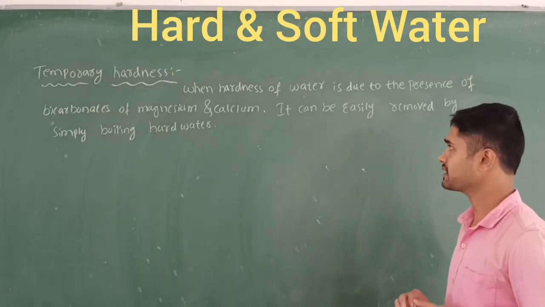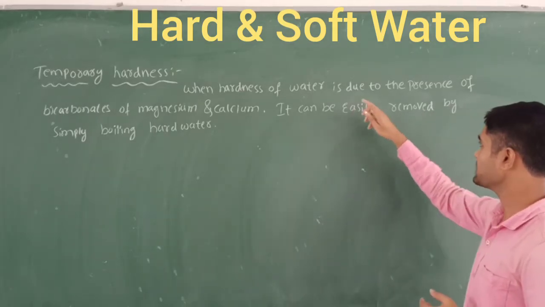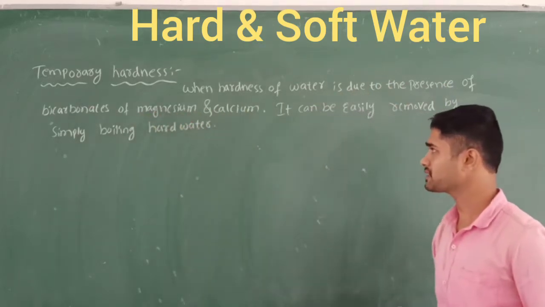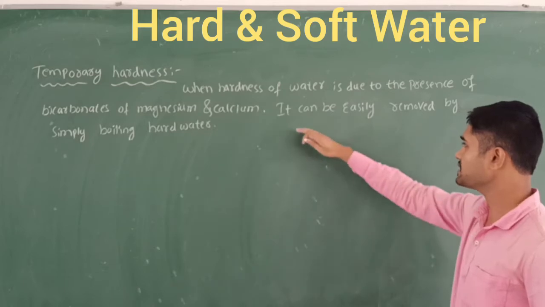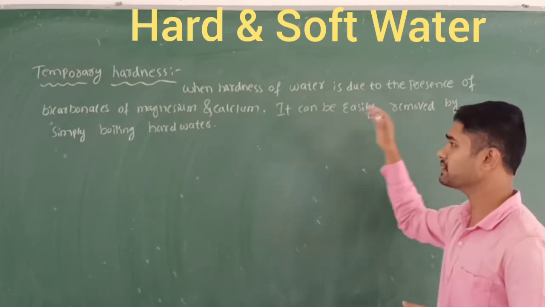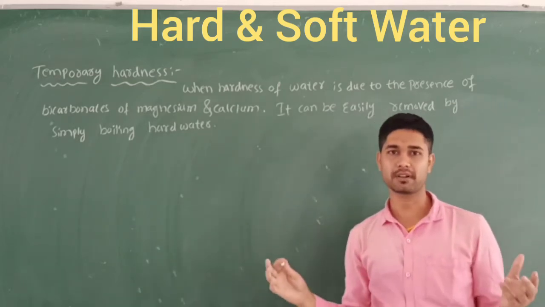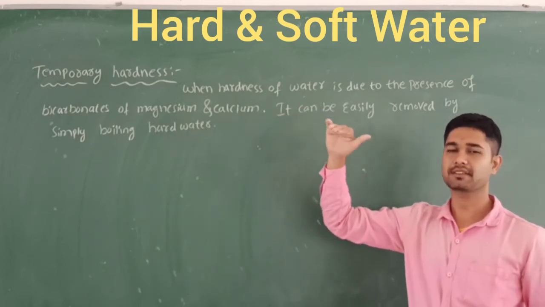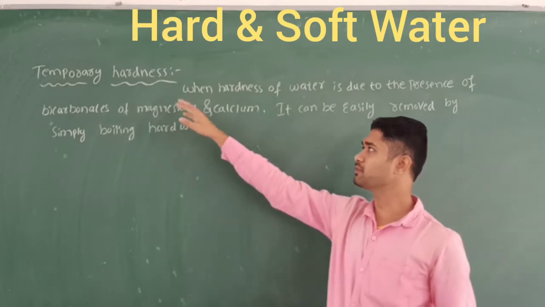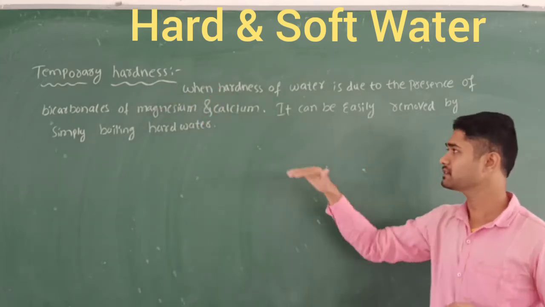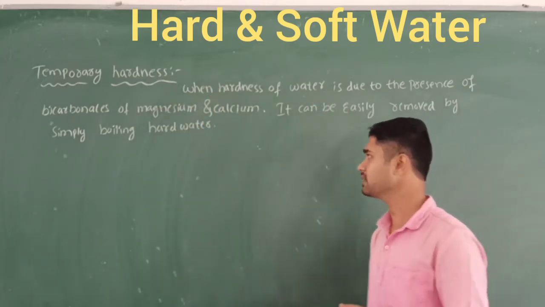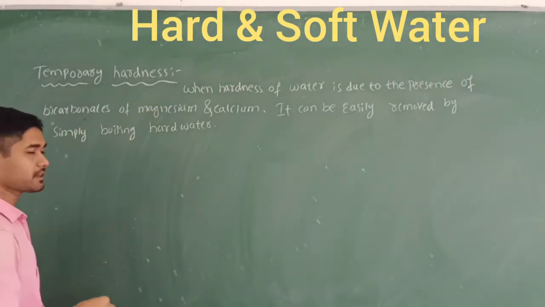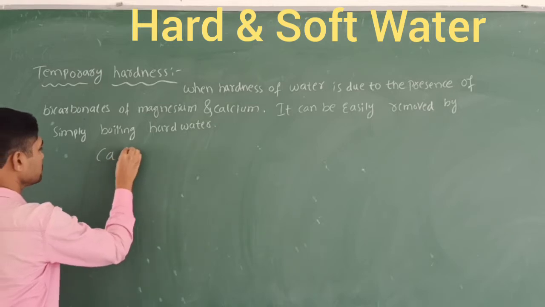So let's take the definition here. When the hardness of the water is due to the presence of bicarbonates of magnesium and calcium, it is easily removed by simply boiling the hard water. This is a simple method, and that's why the name is temporary, not permanent. So how do we remove this hardness? By boiling the hard water. So let's take simple reactions. You know this one, bicarbonates of magnesium and calcium. First I take calcium bicarbonate.